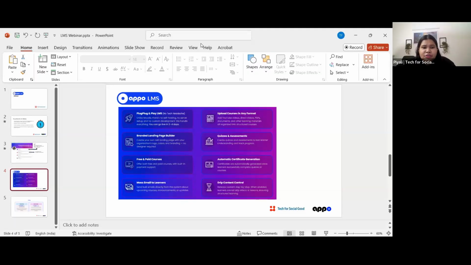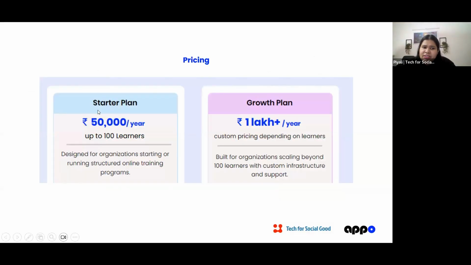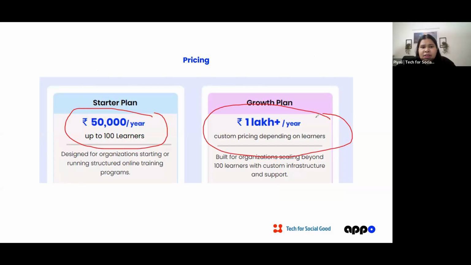Okay. Now, in terms of the pricing, typically for an organization or for a training program where you have up to 100 learners, we will have a pricing of around 50,000 per year for up to 100 learners. But if the learners are more than 100, the costing will be anywhere more than 1 lakh, but it depends on the number of learners. So we cannot give you a fixed pricing for more than 100 learners, because it will completely depend upon how many learners we are talking about.